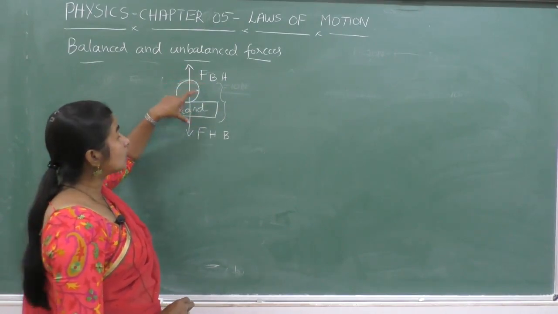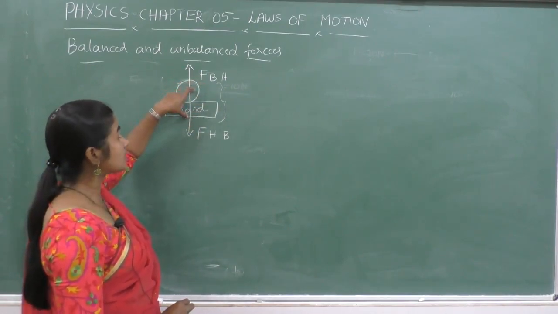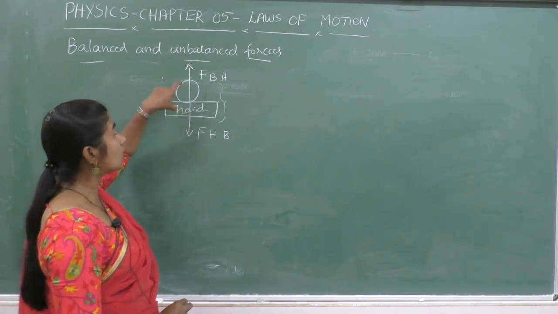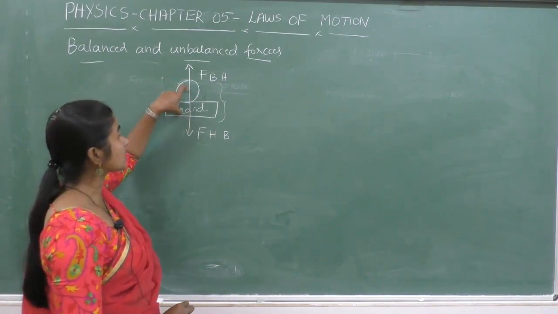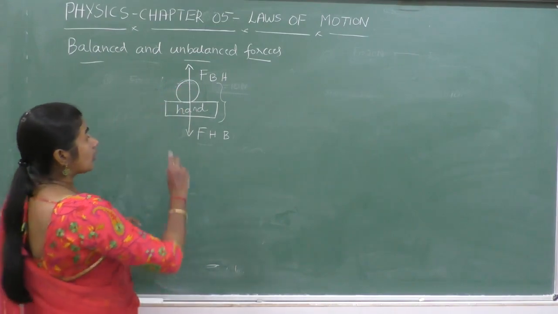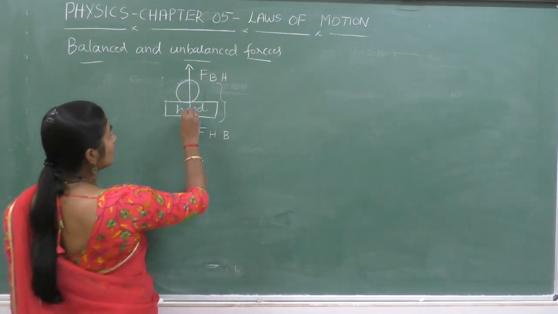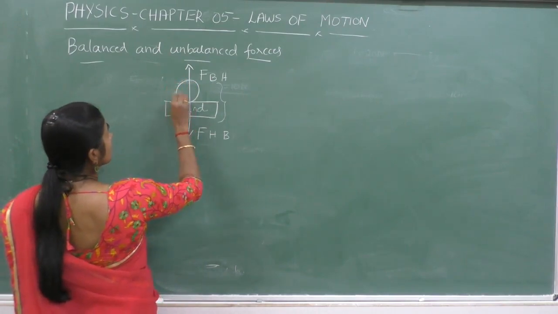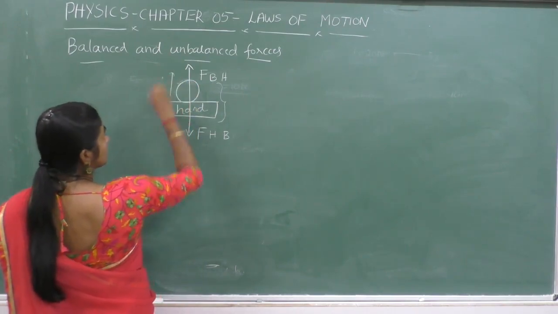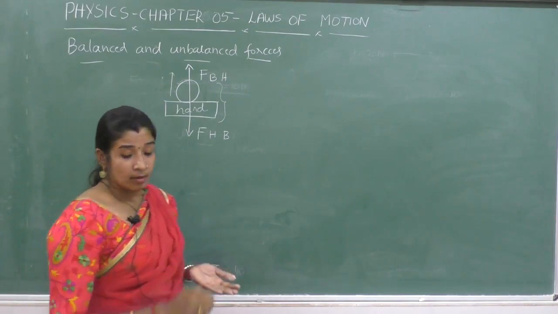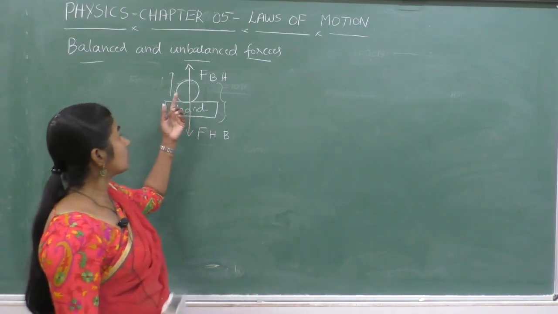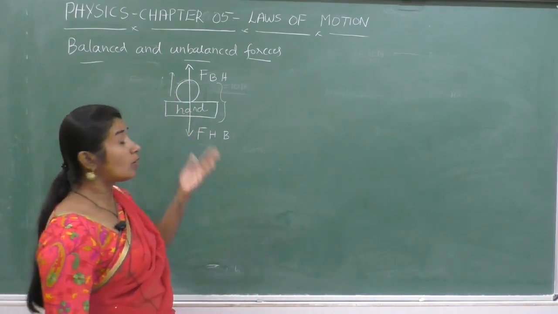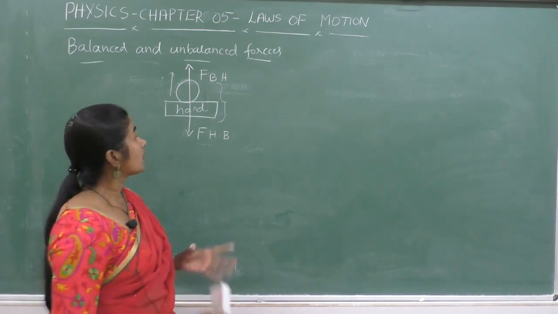These two forces do not cancel each other because they are acting on two different objects. So according to the principle, because of the force exerted by the hand, the ball should move upward, but the ball is not moving upward. Why?